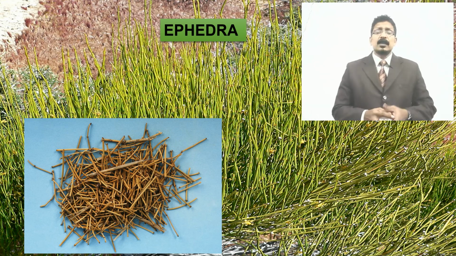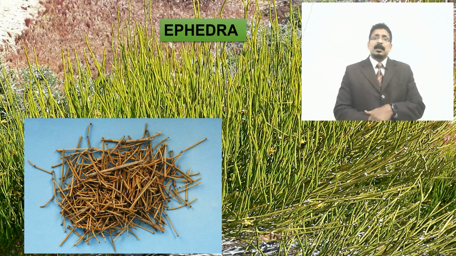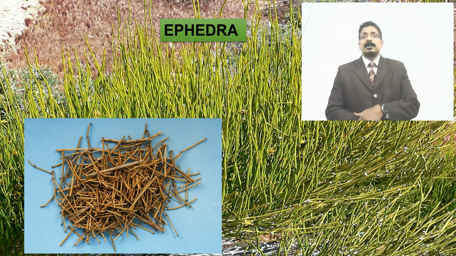So now you see, this one is stem, aerial part, dried stem, and we have done the section today.